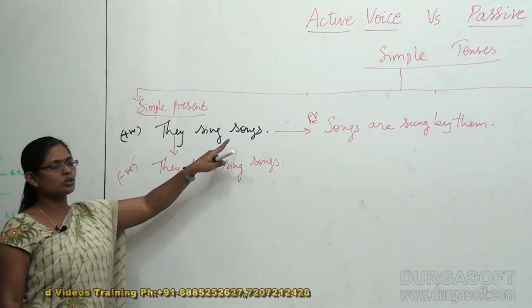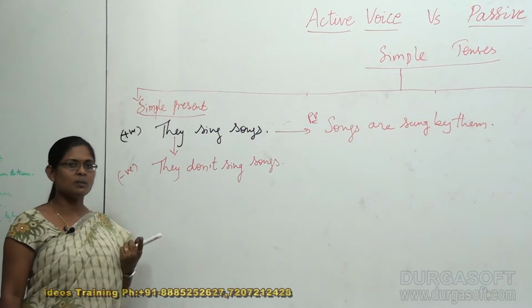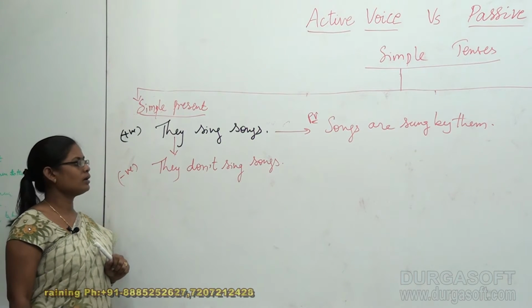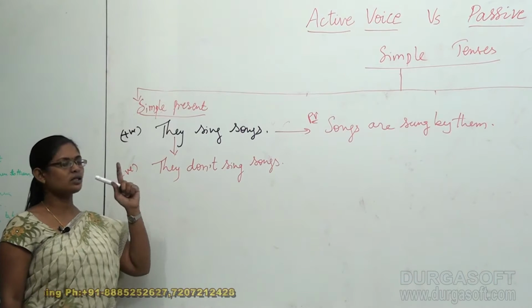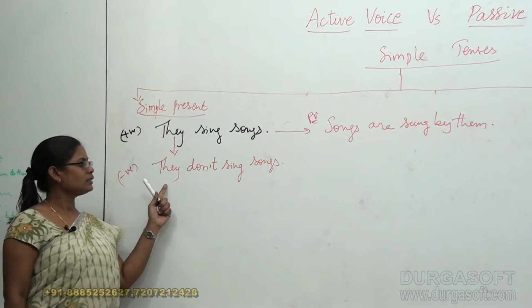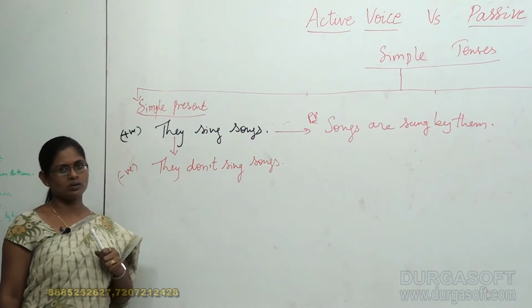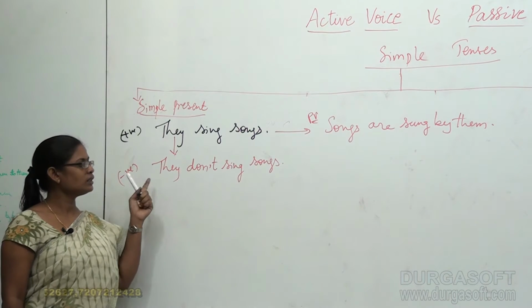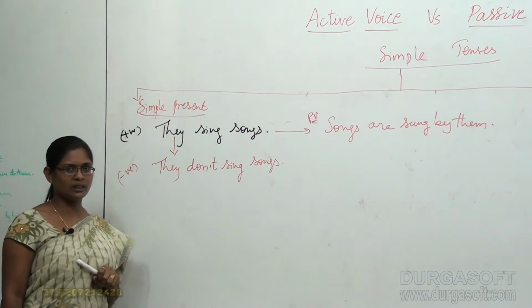So "they sing songs" is same as "they do sing songs." In the same manner, from that we can derive "they don't sing songs." So if "they do sing songs" is a positive sentence, "they don't sing songs" becomes a negative sentence.